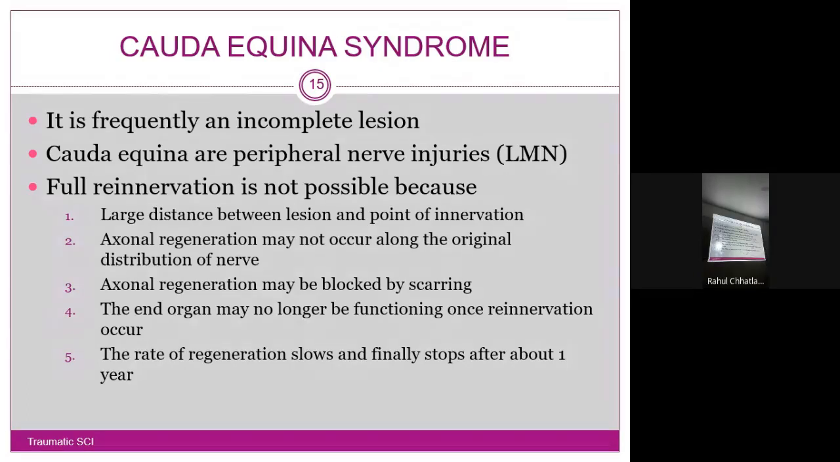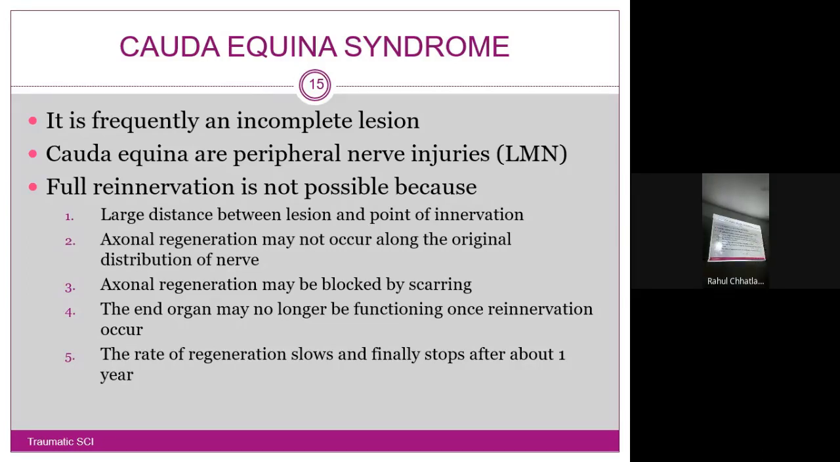Third, axonal regeneration will be blocked by scarring. What we have learned so far in UMN lesions, yes, MS, ALS, gliosis, this will be present, and if regeneration does not happen in time, there will be scar formation. Function of the nerve is completely lost. After that it cannot do any function.